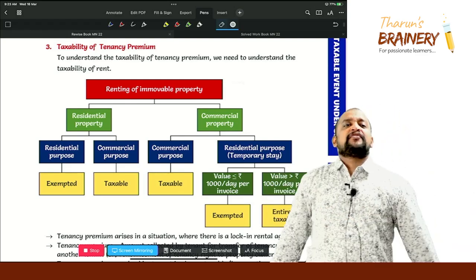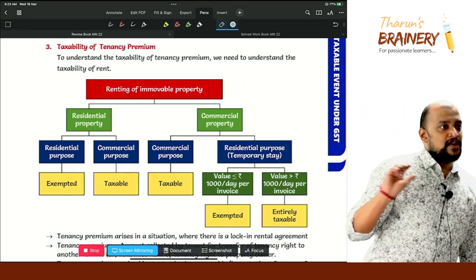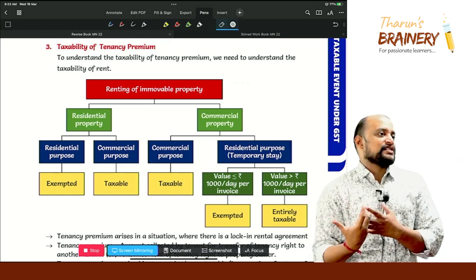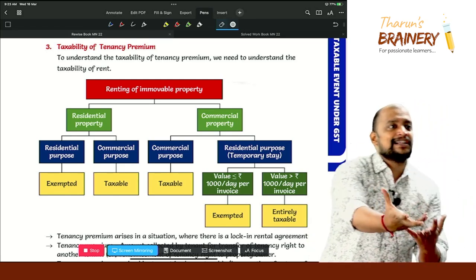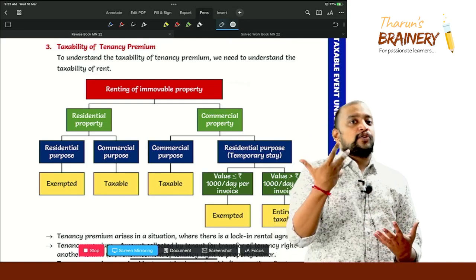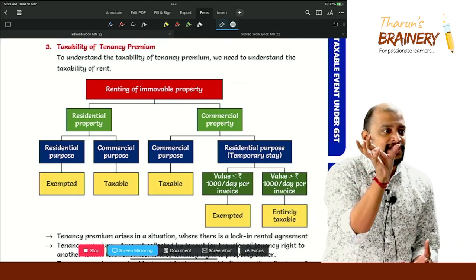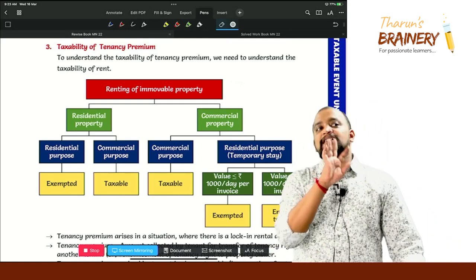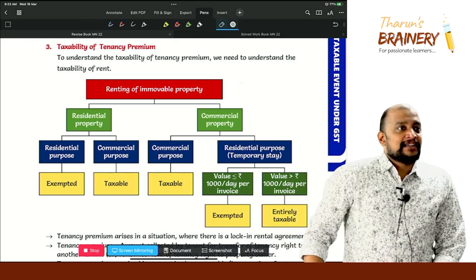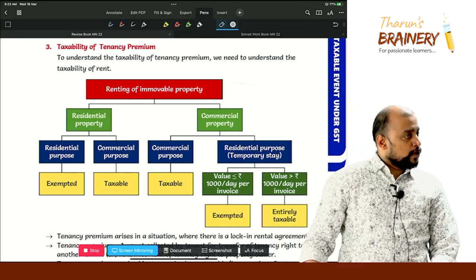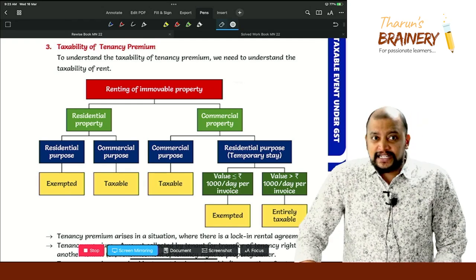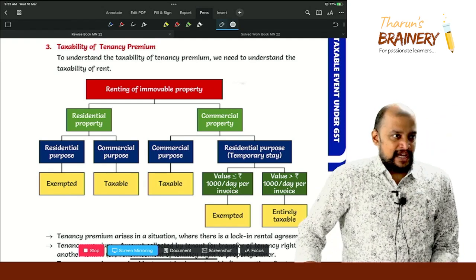What if it is given for residential, that is temporary stay? That is hotels giving that room for accommodation, temporary stay, correct or not? Now in this case what it will be? Taxable or not? Taxable, no doubt taxable, but there is a small exemption there.